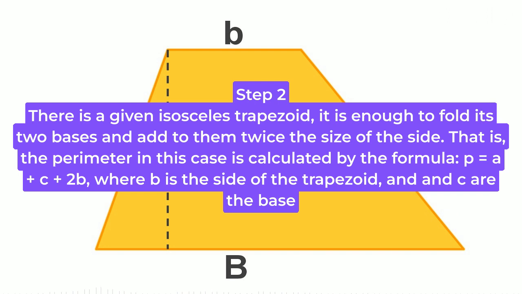Step 2. There is a given isosceles trapezoid. It is enough to add its two bases and add to them twice the size of the side. That is, the perimeter in this case is calculated by the formula, P is equal to A plus C plus 2B, where B is the side of the trapezoid, and A and C are the bases.